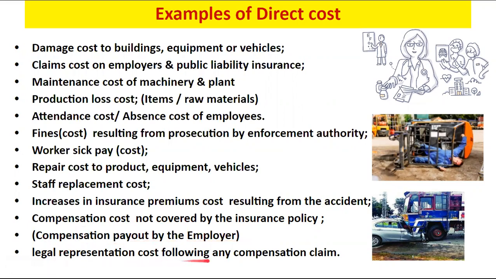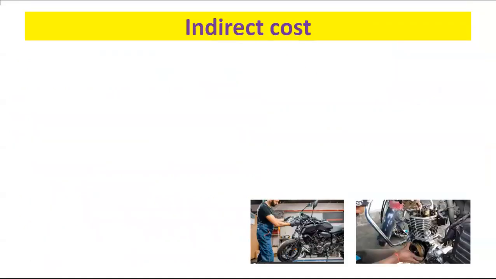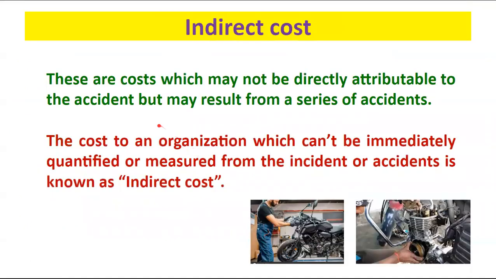Legal representation cost following any compensation claim. Suppose any worker goes to court, then the organization has to hire an advocate or lawyer and he has to fight the case in court. That cost also comes under direct cost expenditure. Now we can have an idea about the indirect cost.